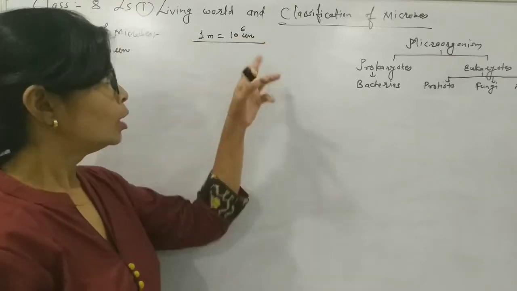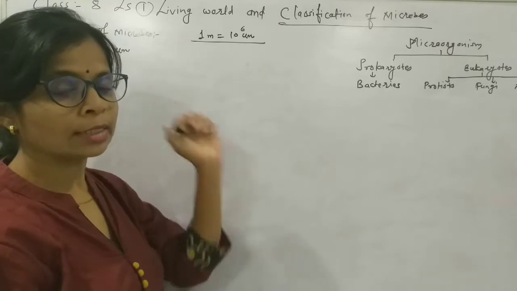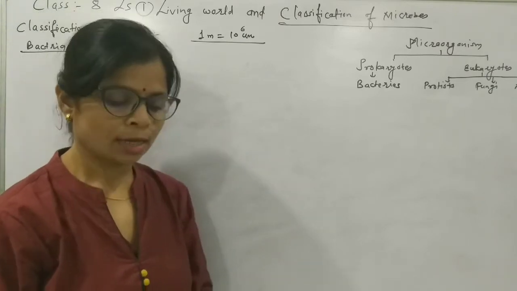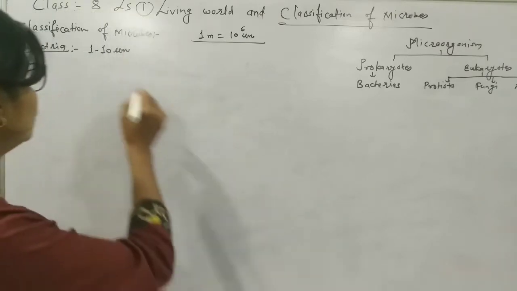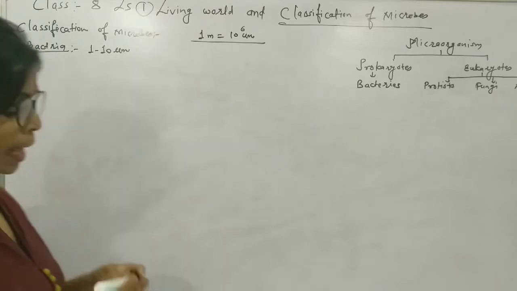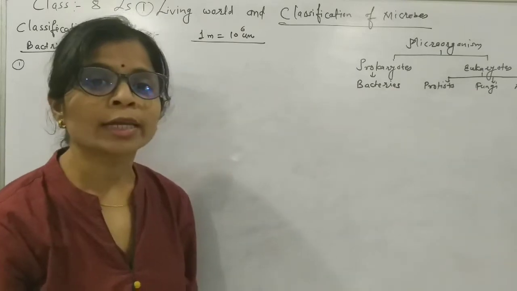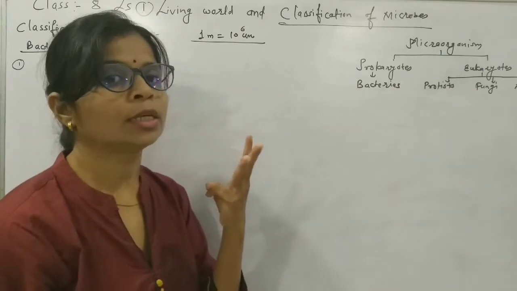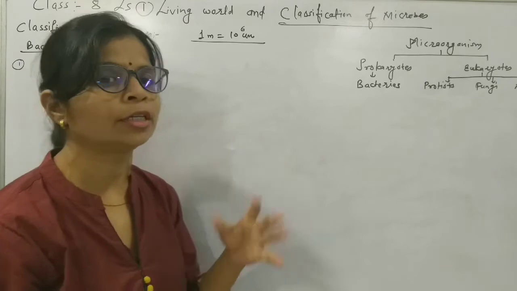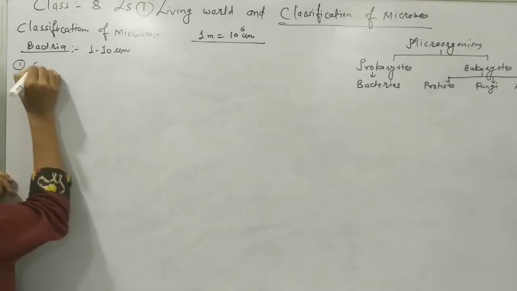Okay. Now by comparing the reading, we can easily understand how small they could be. Now we will characterize the bacteria and remaining all the organisms on 3 or 4 basic points. The first point is occurrence.